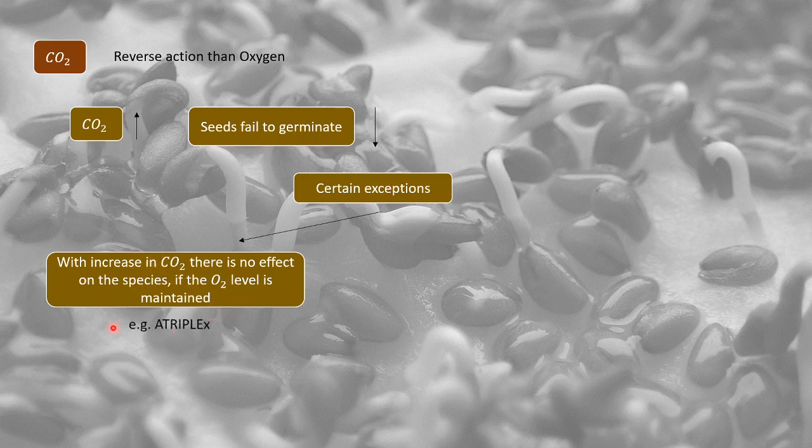An example of such a plant is Atriplex. Atriplex is also called salt bush. Maybe you can google about this plant. It is a bushy plant, right, and it grows in salty areas. Another kind of exception is where with an increase in carbon dioxide there is an increase in germination, and an example of such a plant is Phleum pratense, right?